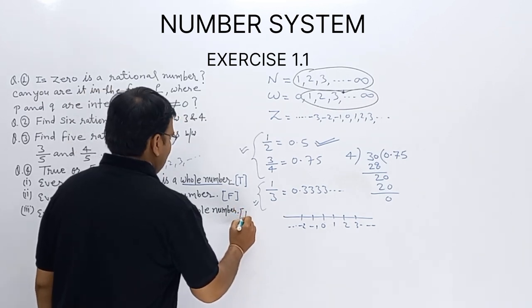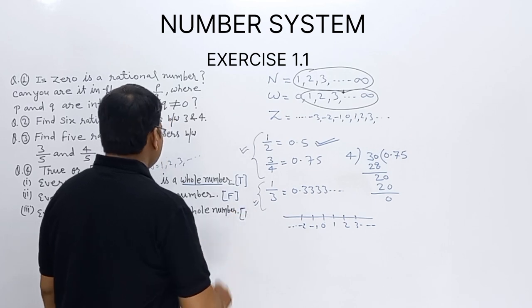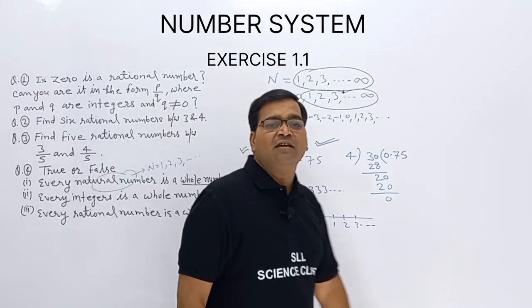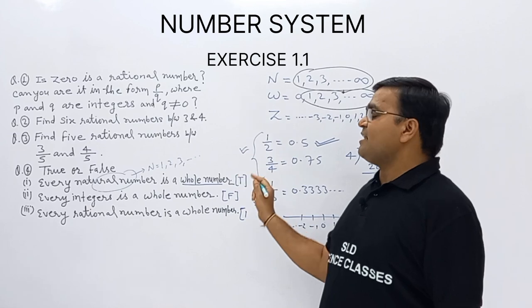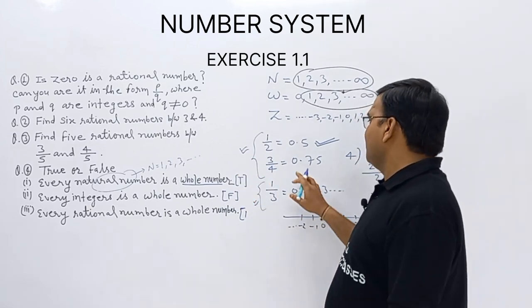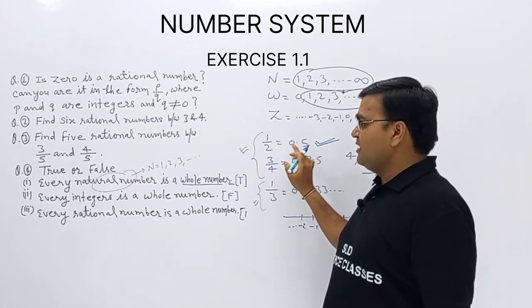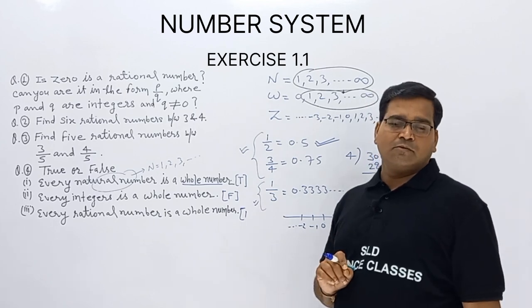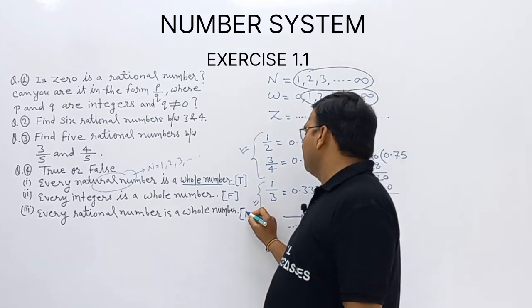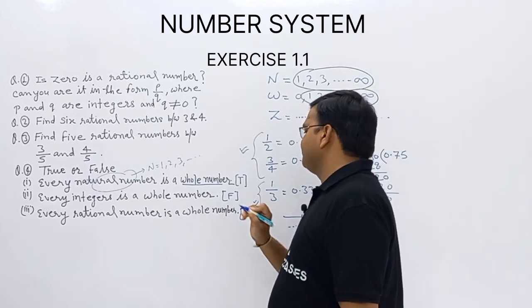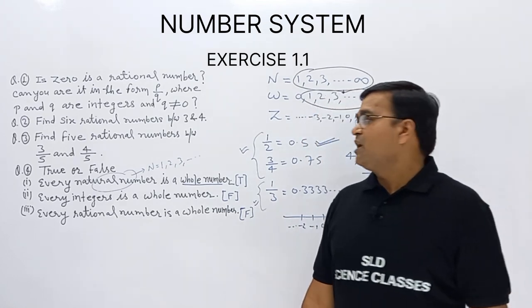So our result: every rational number is a whole number, true or false? I have 0.5, is it a whole number? No. The answer will be false. Clear? This will be the result.